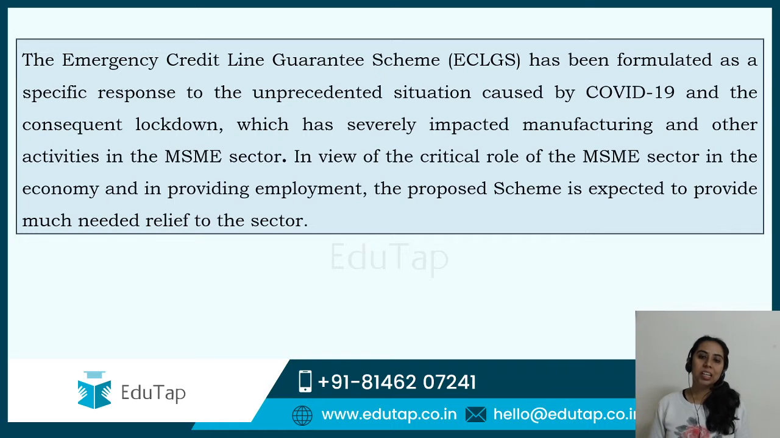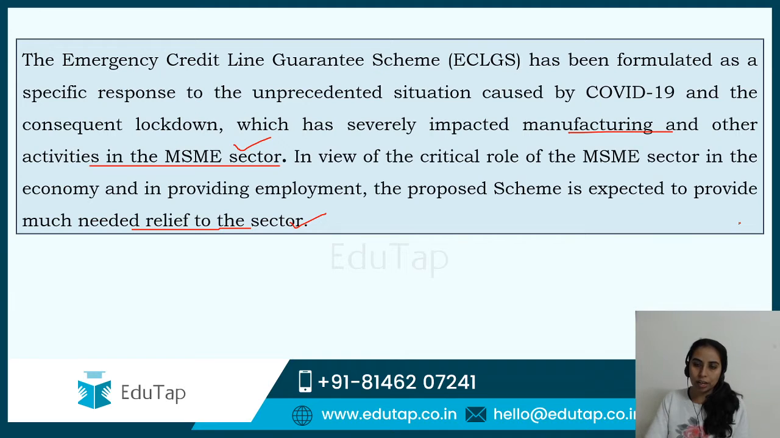The Emergency Credit Line Guarantee Scheme has been formulated as a specific response to the unprecedented situation caused by COVID-19 and the consequent lockdown, which has severely impacted manufacturing and other activities in the MSME sector. In view of the critical role of the MSME sector in the economy and in providing employment, the proposed scheme is expected to provide much needed relief to the sector. So this is basically the context of the scheme, the questions we are going to discuss.